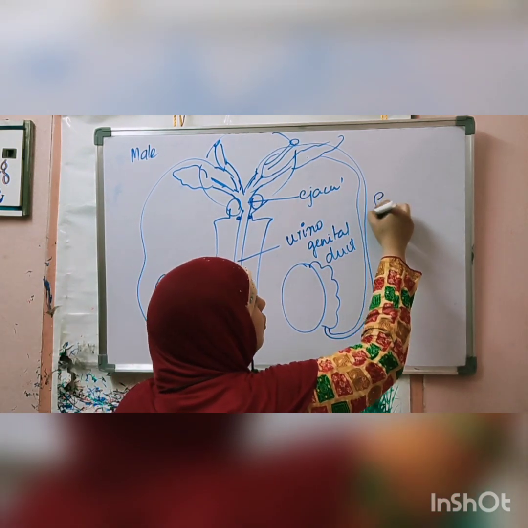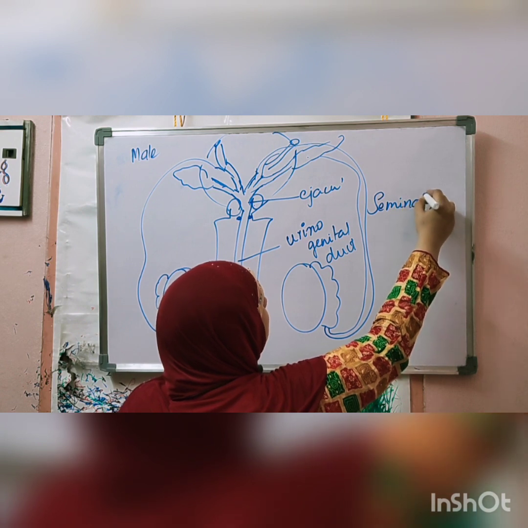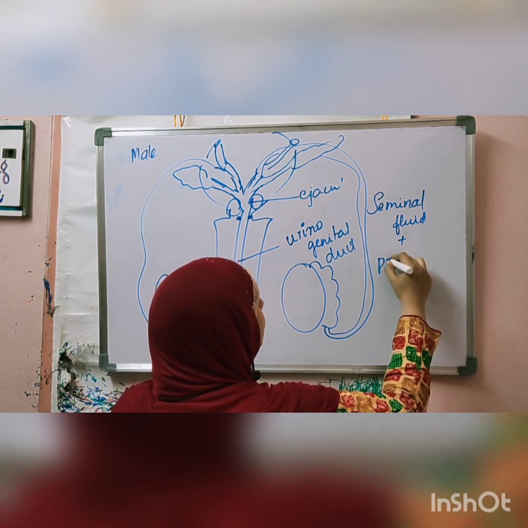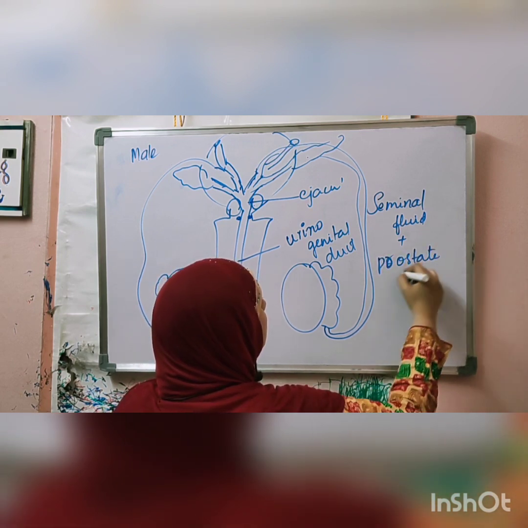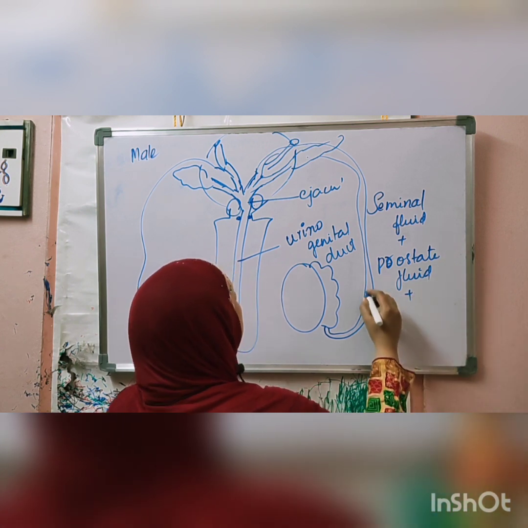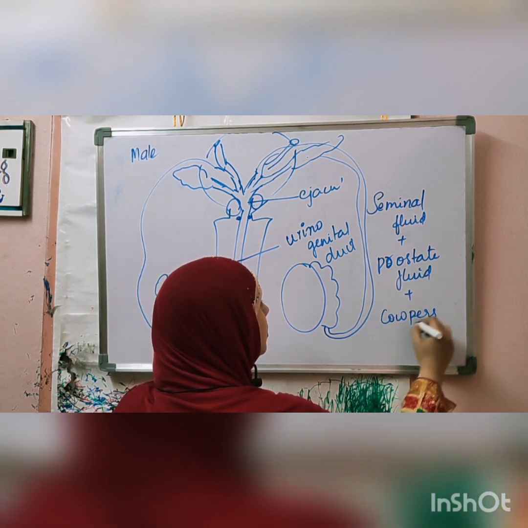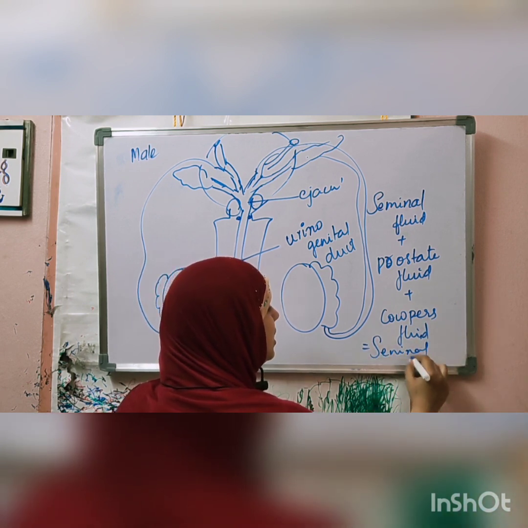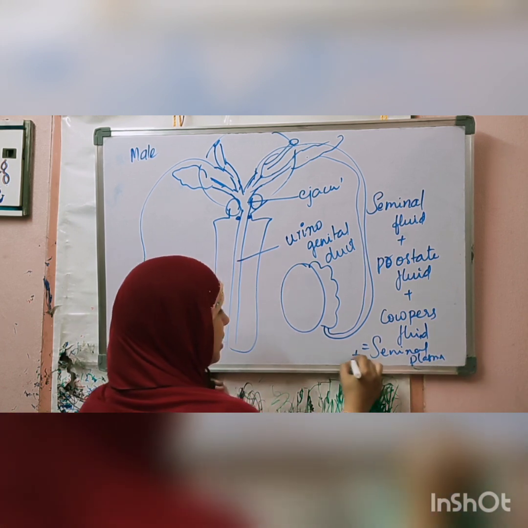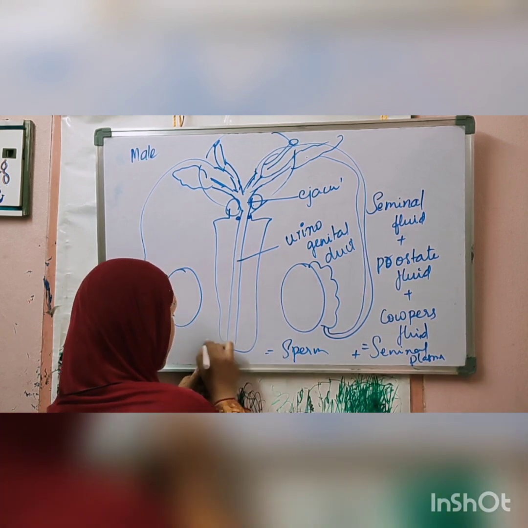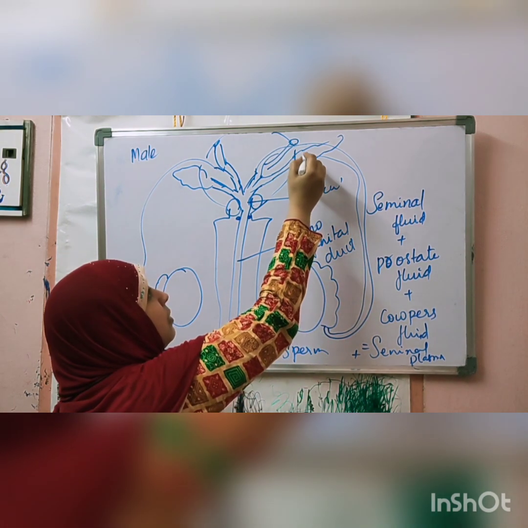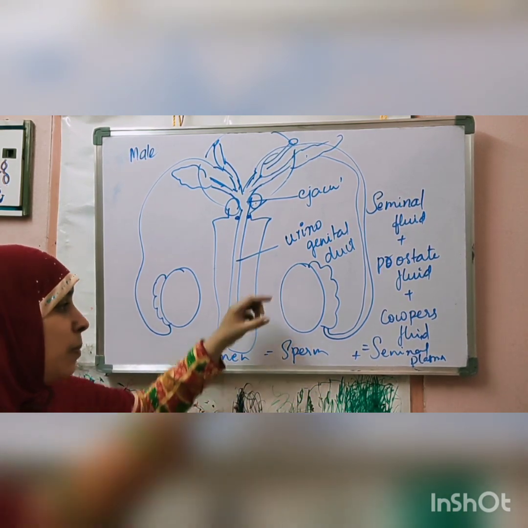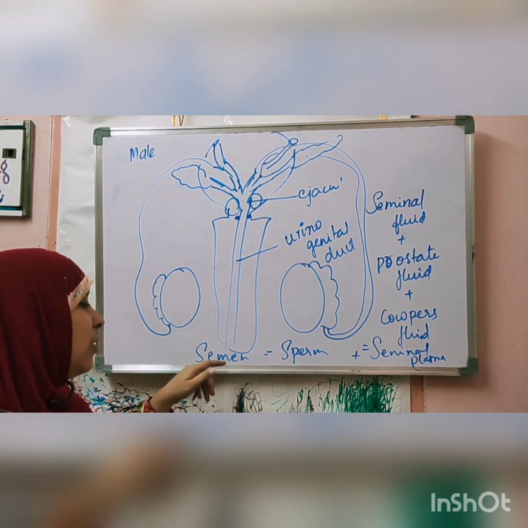So now the semen. First of all, what is semen? Seminal fluid plus prostate fluid plus corpus fluid forms seminal plasma. This seminal plasma plus sperm forms the semen. Okay. So the fluid from these three glands will form seminal plasma. Seminal plasma plus sperm that is passing through this, together it forms the semen.